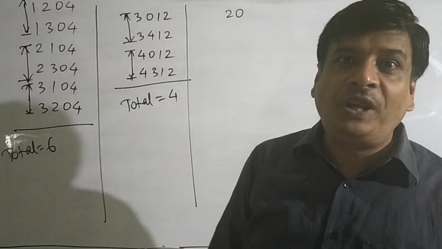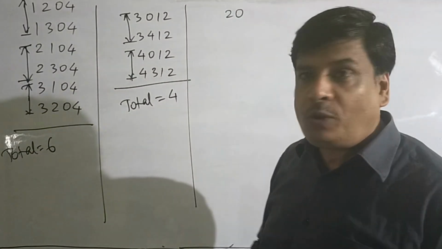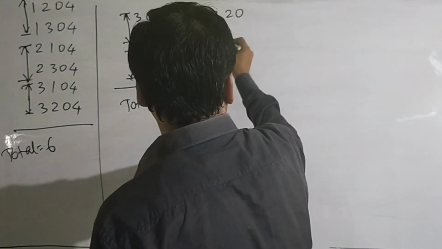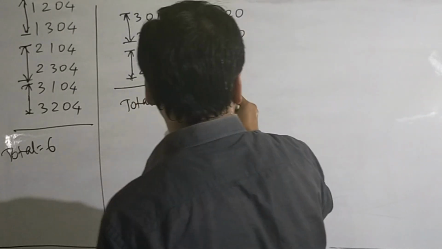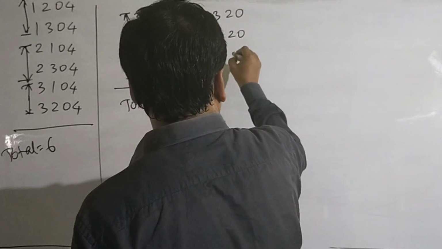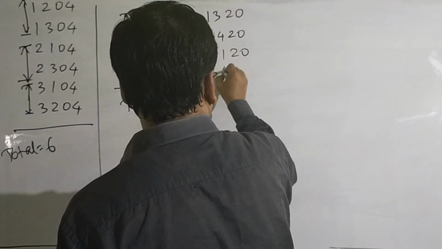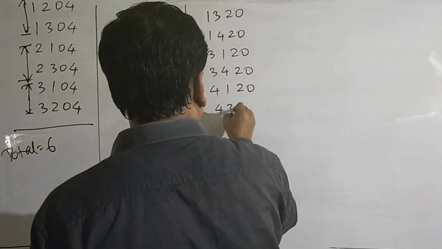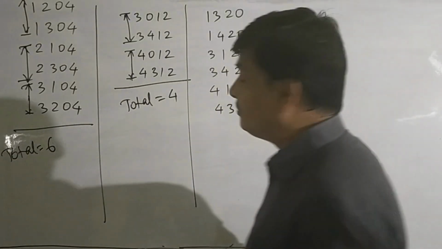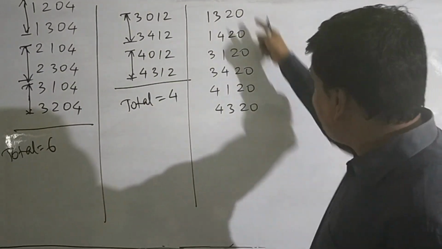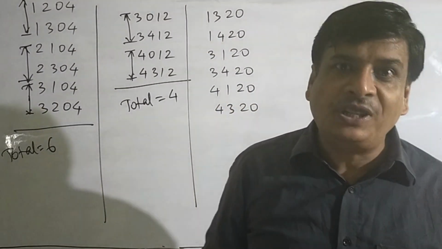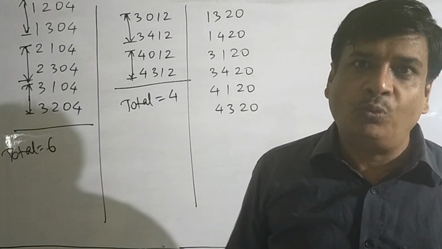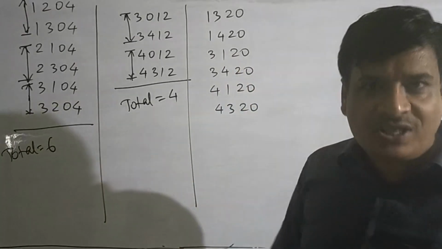By taking the last two places 20, what are the ways of forming the numbers of four different digits? When the last two places are filled up by the digits 2 and 0, that is 20, these numbers are also divisible by 4. We can check it. This is the magic of numbers.